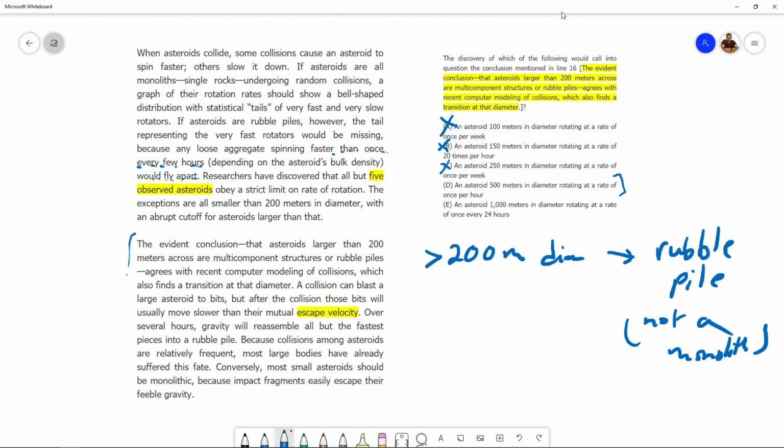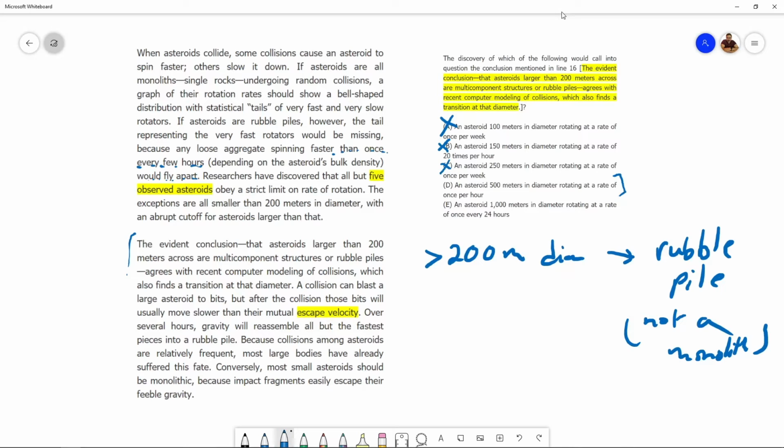Now, if I discover such an asteroid, if I discover a large asteroid rotating at this fast speed, then I will start to wonder whether this conclusion holds true. Then I will start to wonder whether asteroids larger than 200 meters are rubble piles. Now let's make sure we get this. Why will I start to wonder this? Because of two things. One, rubble piles, the first paragraph tells me, do not rotate beyond a certain rotation speed limit. Why is that? Because if they did rotate faster, then the bits would fly apart.